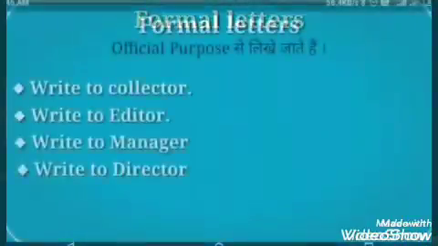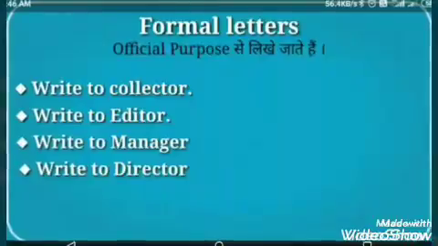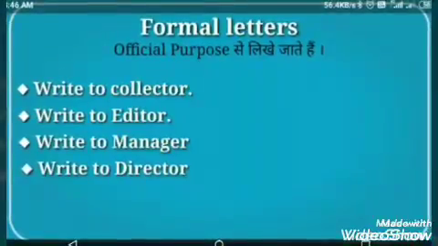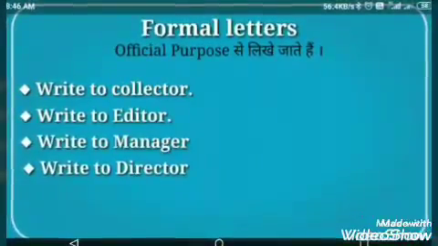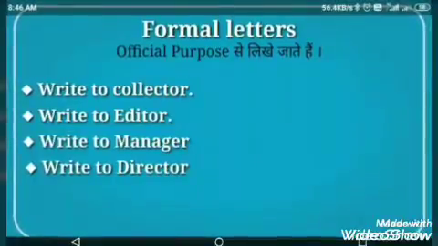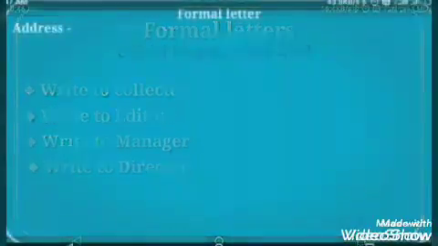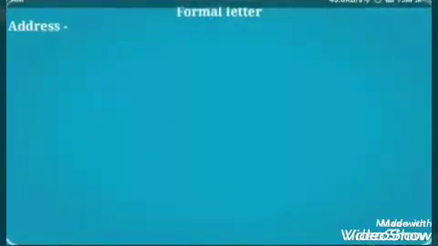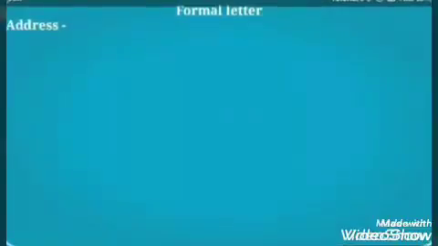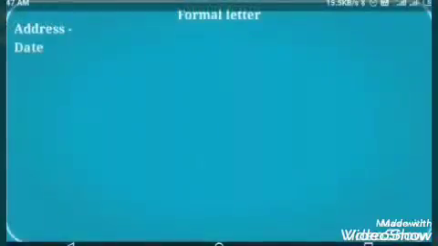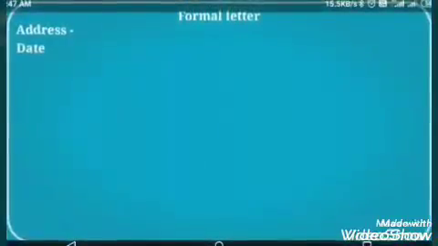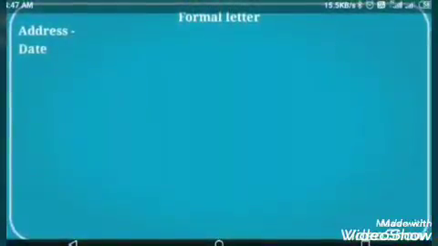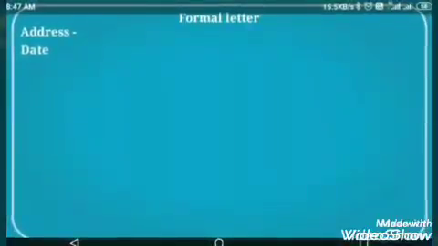Formal letters are written to various kinds of officers like collectors, editors, managers, directors, principals, etc. While writing a letter, first of all we have to write the address in the left corner at the top of the page. After that we have to mention the date.